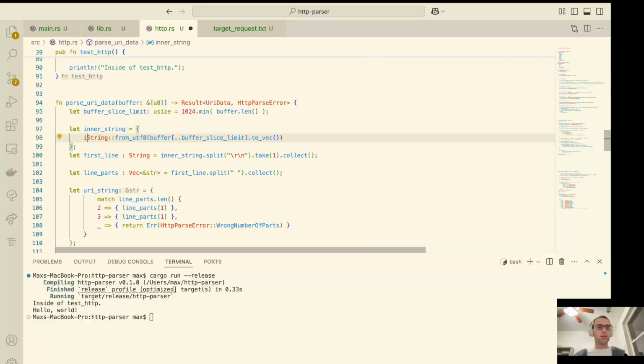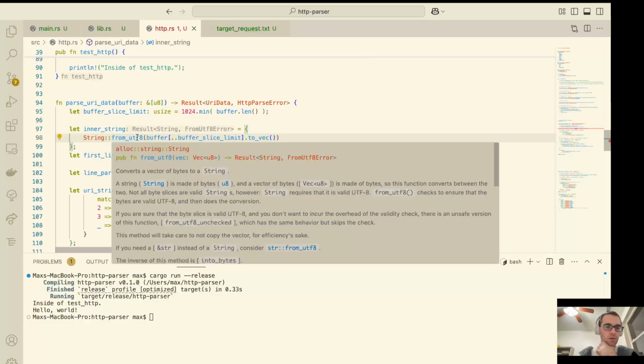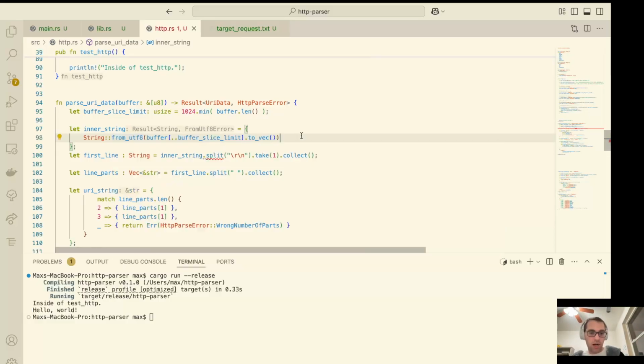And as a matter of fact, let's back up. I'm going to hover over this, and we can see that this function signature is going to return a result of string or this UTF-8 error. I mean, we could, if we want to, propagate this upward, but this by itself is not necessarily helpful. So if somebody else is using our library, and we return this from UTF-8 error from wherever, I know for me, if I'm using this and I got this random thing buried deep within some other library, I'd be a little bit annoyed because it's not actually helping me.